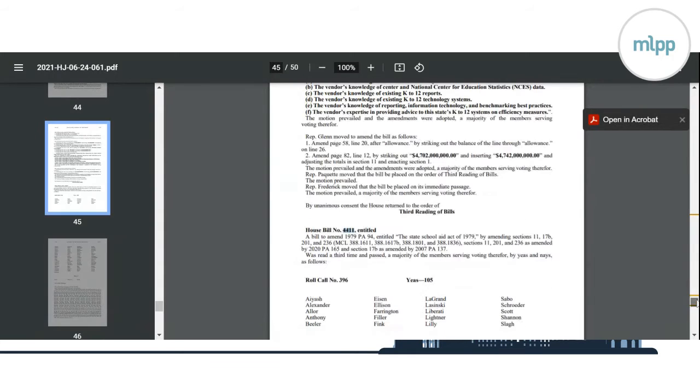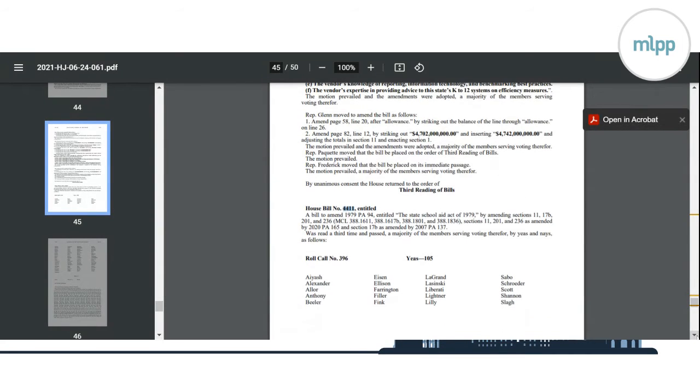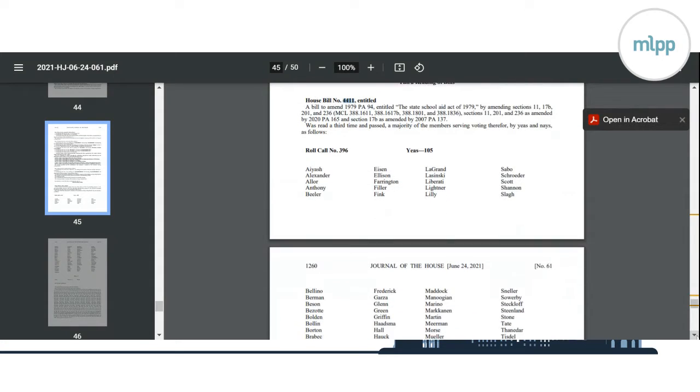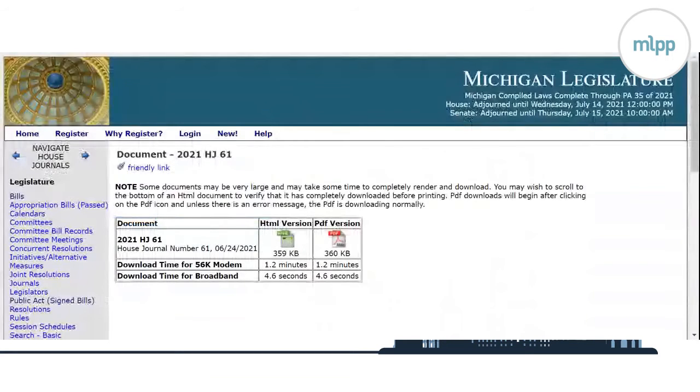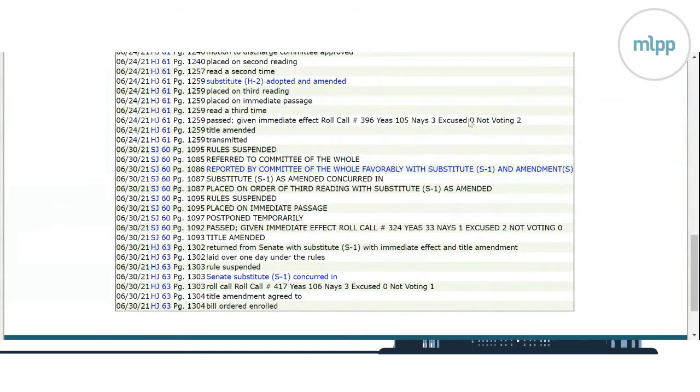So if you wanted to see if your state legislator voted yes or no on a bill, you can look at their name here and see whether they voted yay or nay on the legislation you're interested in, and then you can follow up with them. And then this just continues to go through the process.